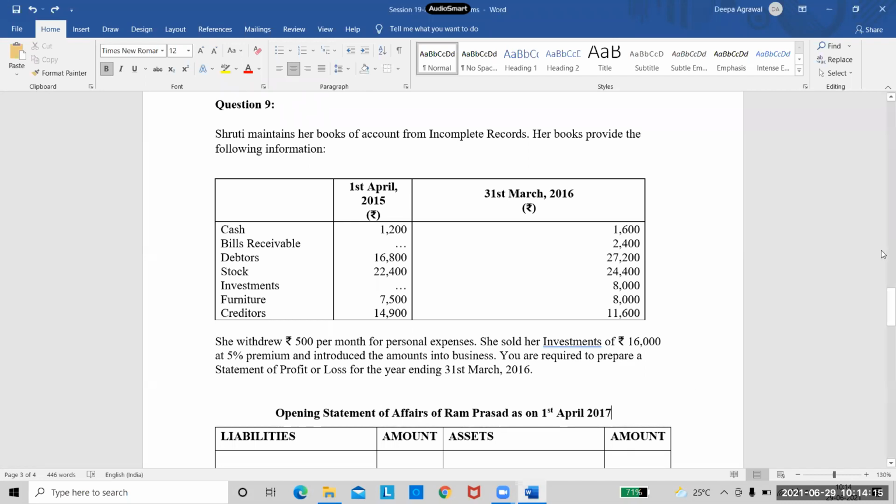So is the problem simple? Any other difficulty in the problem? Yes or no? Anyone has any other difficulty in the problem? Is it simple now? Yes, ma'am. Right, then we will start.